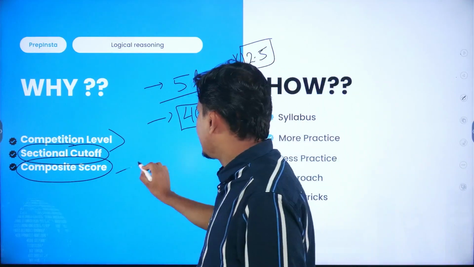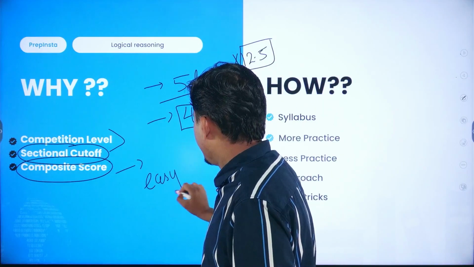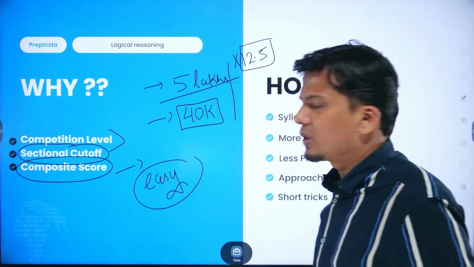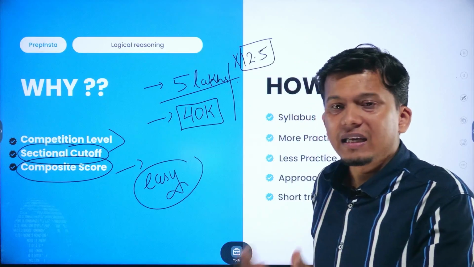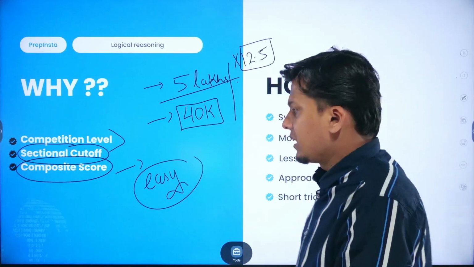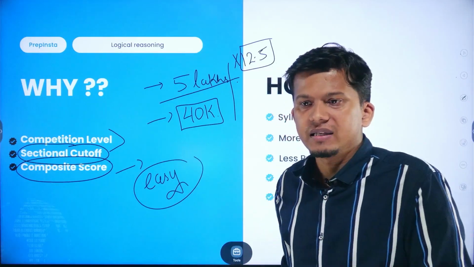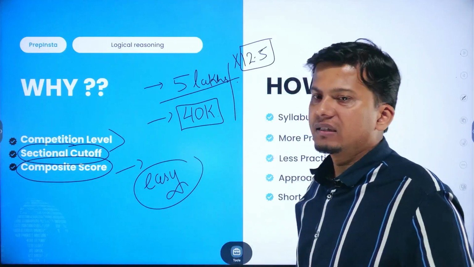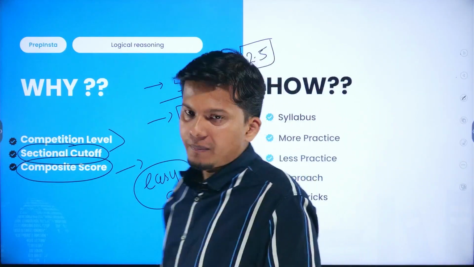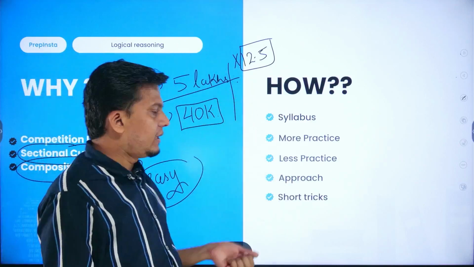Reasoning is quite easy. So if we maximize the score in reasoning, then even if your technical MCQs or your quantitative part doesn't work in the actual assessment, you can still qualify the written examination, right. Then how will you do it?